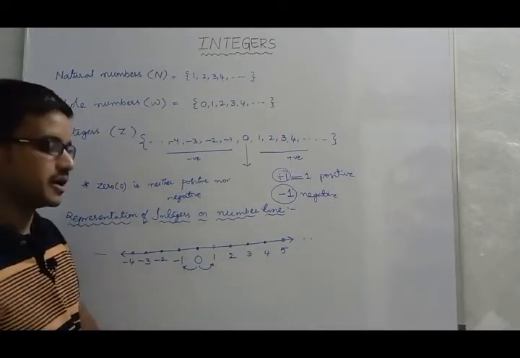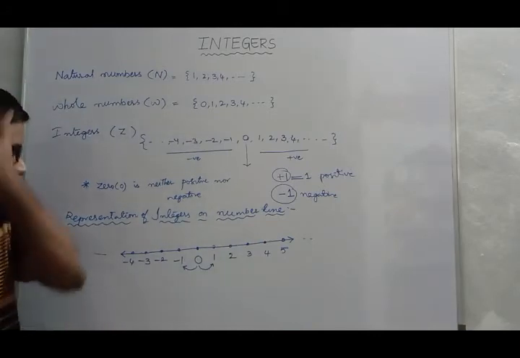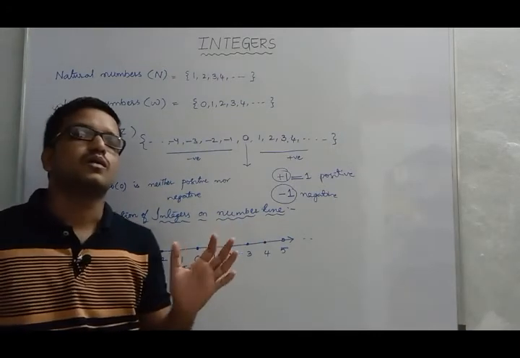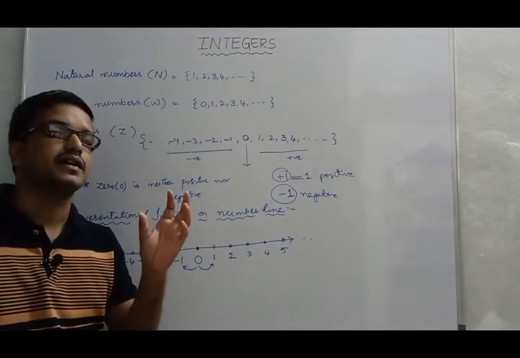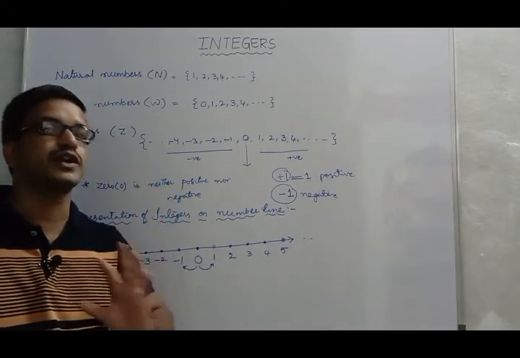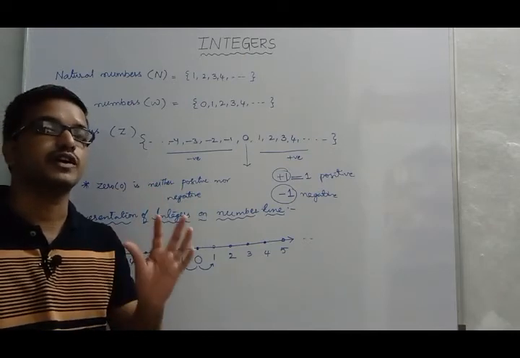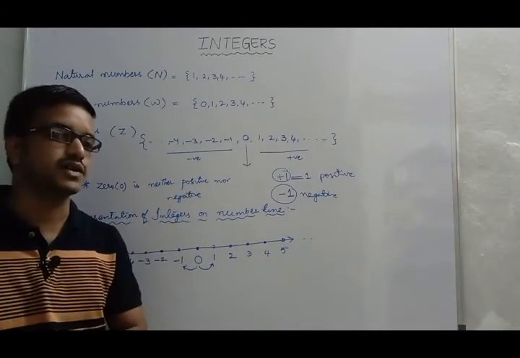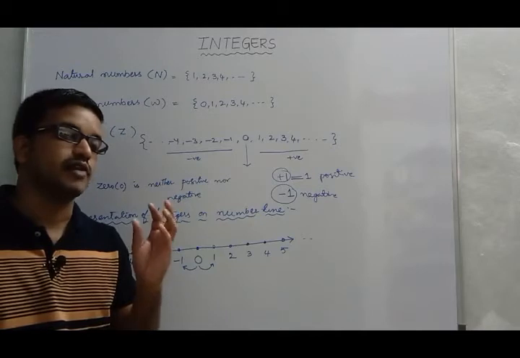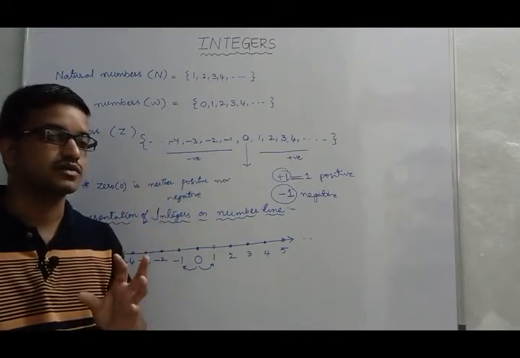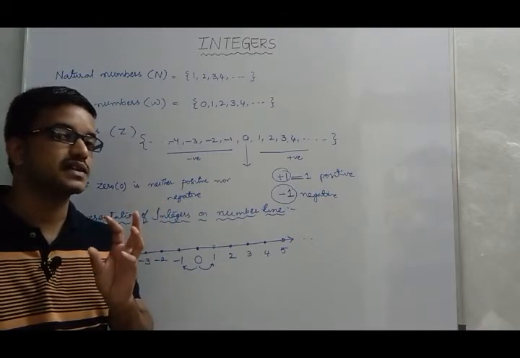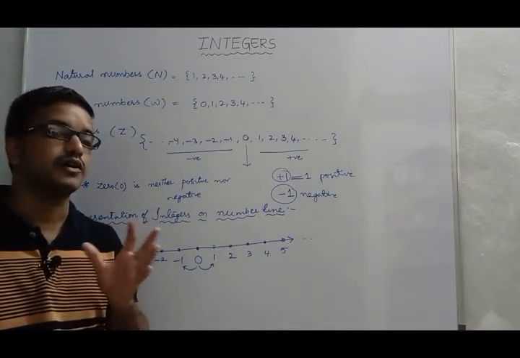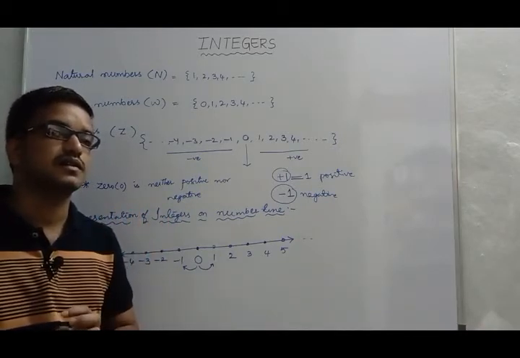Okay, now here a question will arise like this: what is the integer which is at a distance of 5 units from the right side of 0? Five units from the right side of 0. So what is the integer? It is +5.